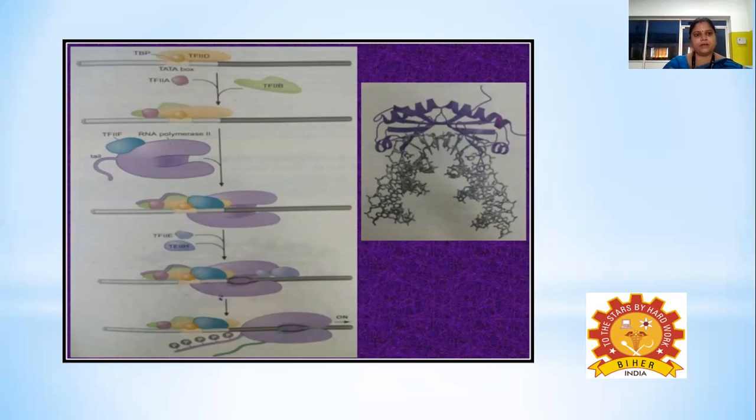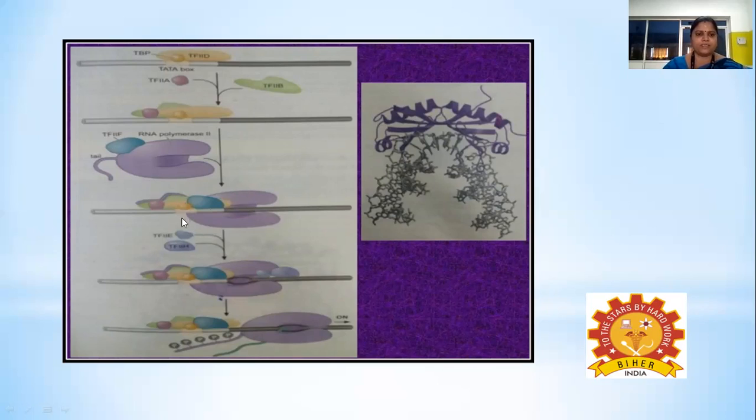The association of many different transcription factors is represented here. In TF2D we have TBP and TAF. The TBP binds with the TATA box, which is followed by the binding of TF2A and TF2B. Then TF2F comes and assembles along with the RNA polymerase 2 enzyme, and TF2F is responsible for bringing this RNA polymerase 2 enzyme for initiation of the pre-initiation complex.